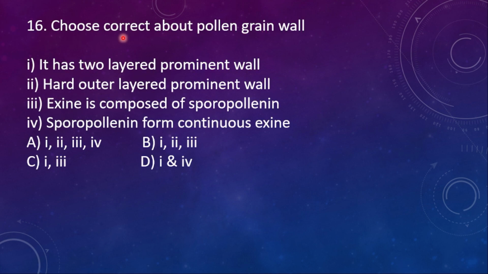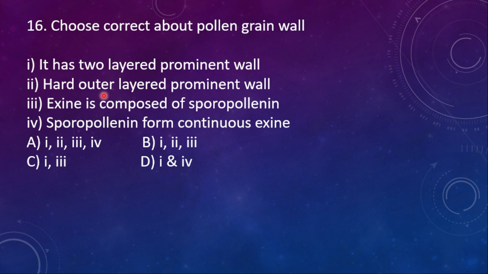16th one, choose the correct statement about pollen grain wall. About the pollen grain wall, many types of questions may arise, and many times they have arisen also. So be careful with the microsporogenesis concept. First one, it has a two layered prominent wall.